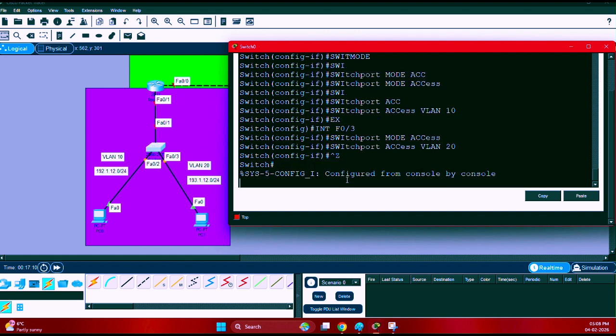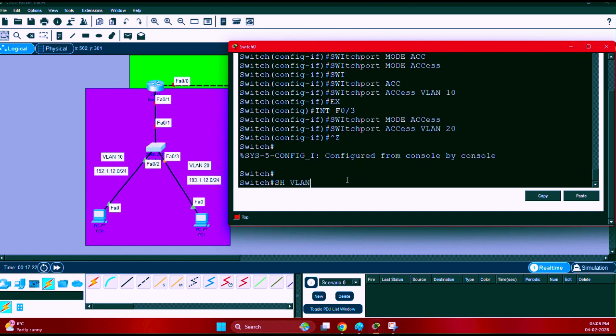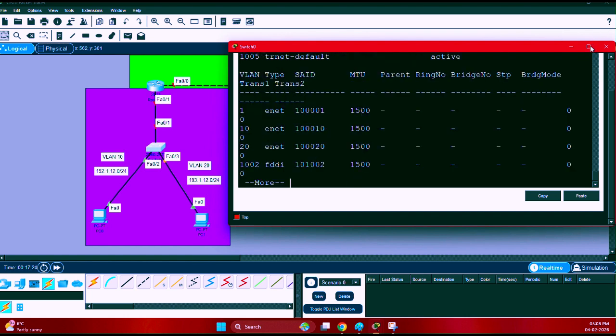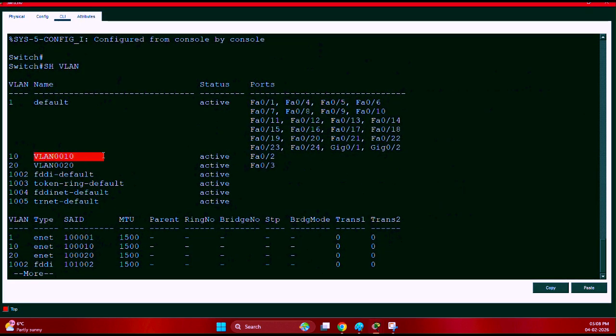So this means that I have divided two ports of the switch into two VLANs. One port is for VLAN 10, the other port is for VLAN 20. Now if I show VLAN here, you are going to understand that VLAN 10 is for F0/2 and VLAN 20 is for F0/3. These are active ports.